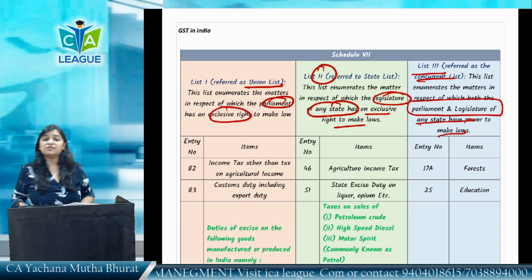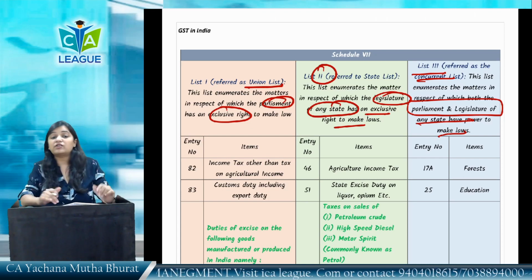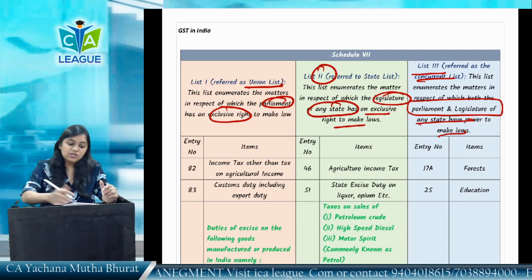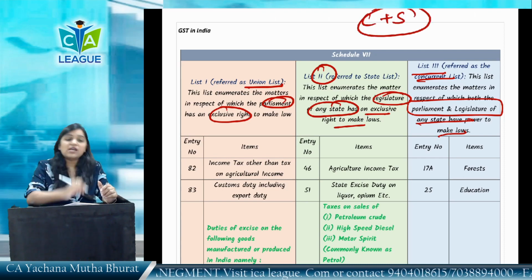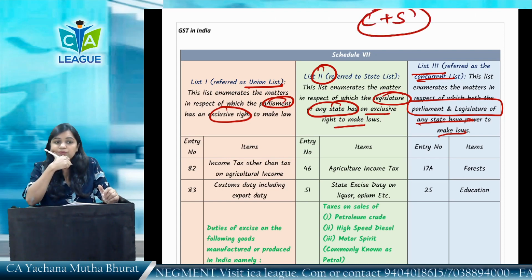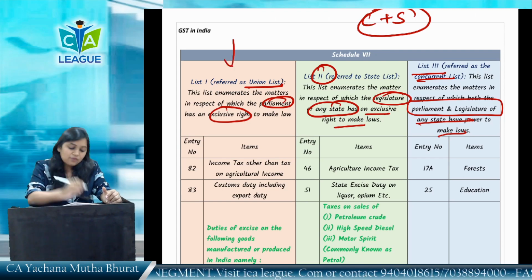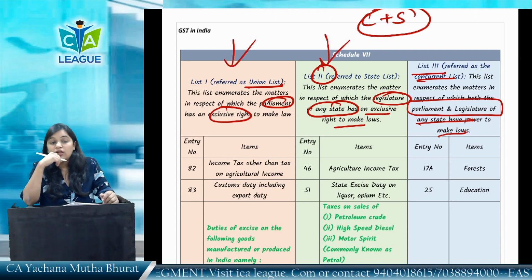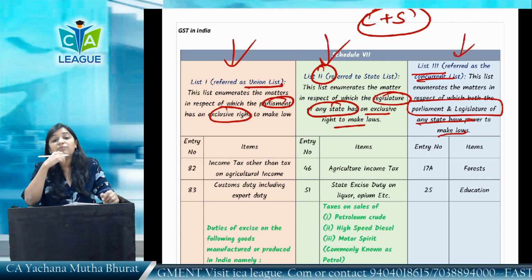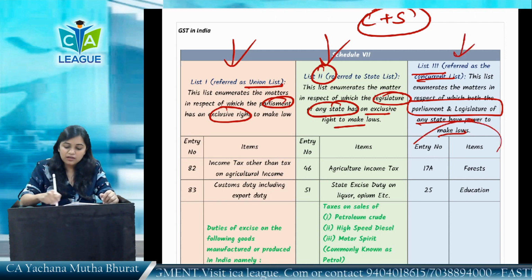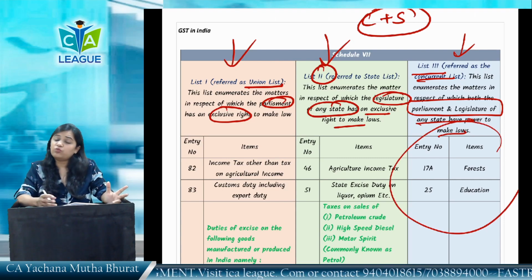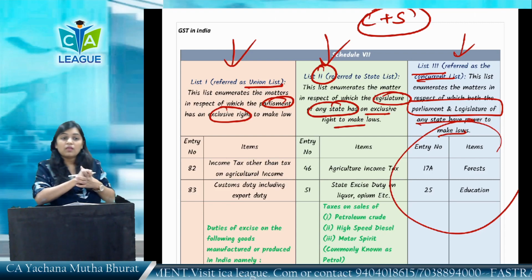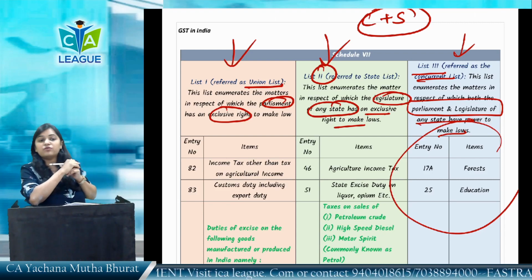But this article fails due to the introduction of GST. Why? Because under GST, both center and state government have to simultaneously make the law. List 1 gives power only to union. List 2 gives power only to state. List 3 definitely gives power to both of them. But the matters which are there are not related to tax, they are related to forest, education and all that. So this article failed for introduction of GST.